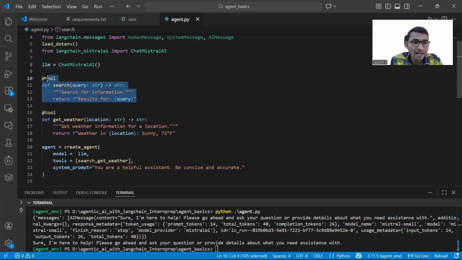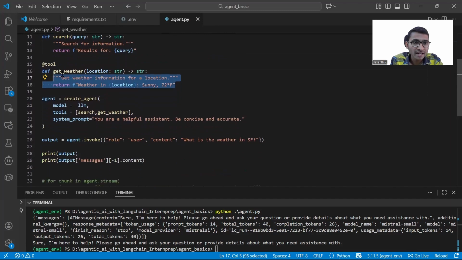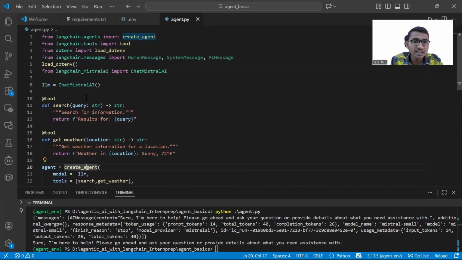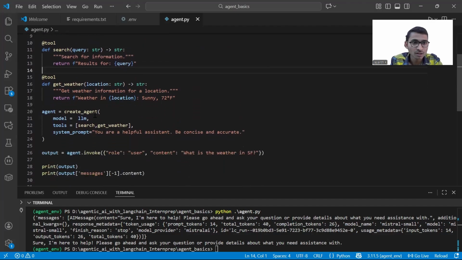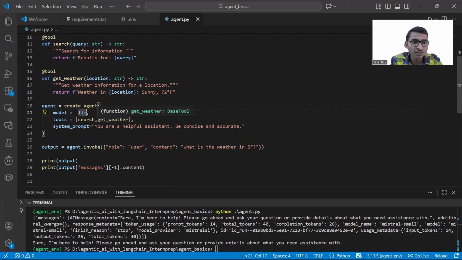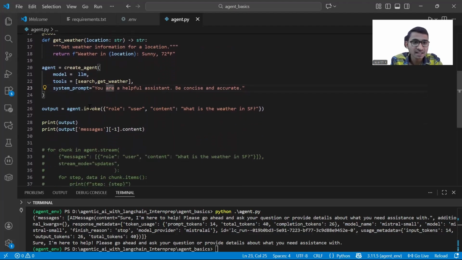Now we are defining the tool like this. Two tools we are defining. And now the agent, create agent, everything. See, the complete code I have taken from the LangChain agents. You just type on the internet, you will get the same thing. I'm not going to the LangChain documentation again because we have a lack of time. So now you see the LLM, I'm giving both tools, the search tool and the get weather tool. And I'm giving the system prompt: you are a helpful assistant, be concise and accurate. That's it. And I'm calling agent dot invoke.